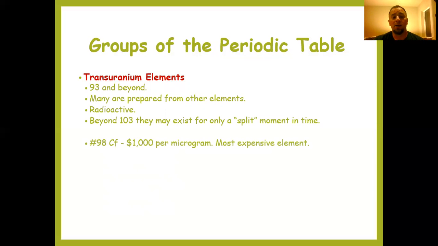For example, element 98, californium, a very expensive element. Again, these are processed often in labs. The cost of californium is $1,000 per microgram. You might wonder, well, why would somebody pay that for an element? Well, it's something that we can study and learn a lot of different things about. So that's the most expensive element. If we were to convert that, that would be $350 billion per pound.